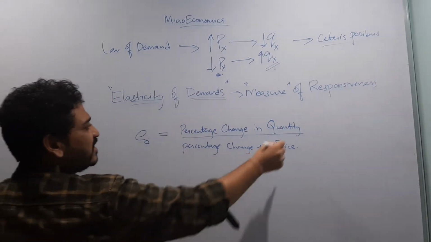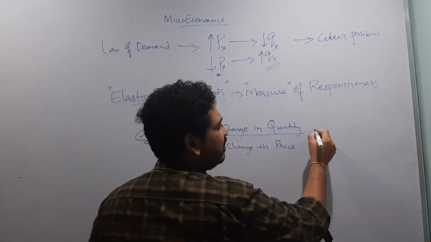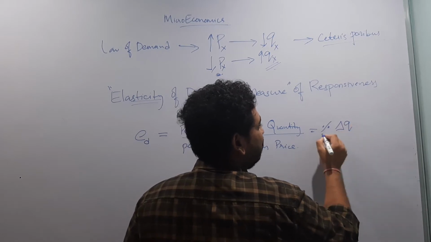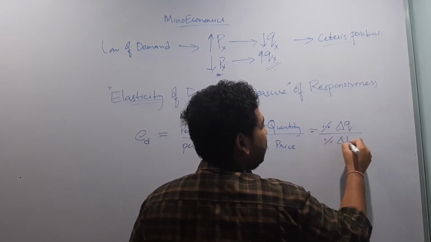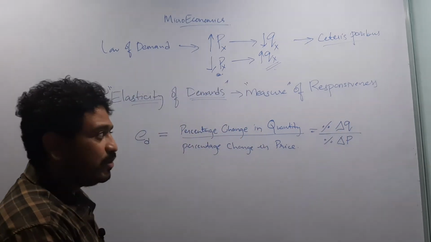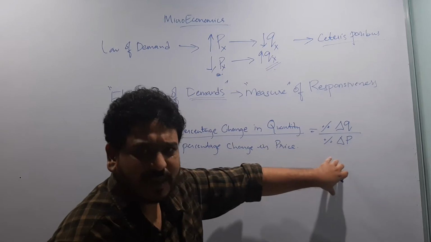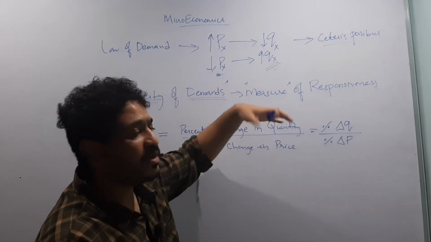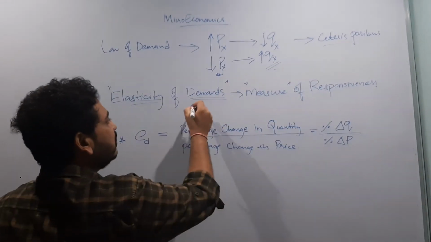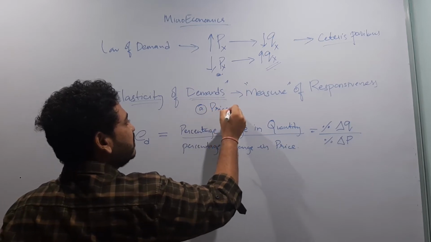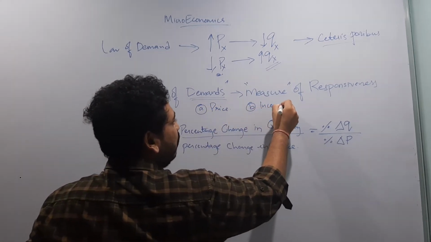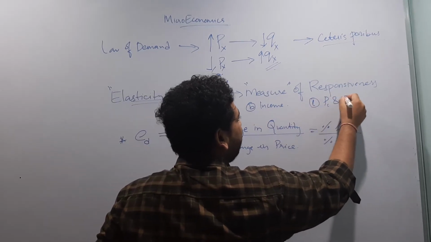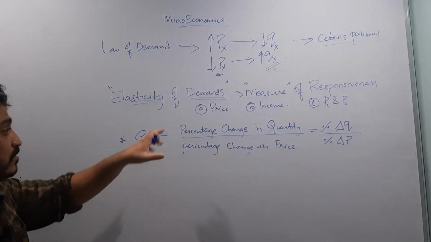Let us look at this percentage change with the help of an example. I hope you now know what elasticity of demand is. It measures the responsiveness of the consumer to various indicators: the price of the commodity, the income of the consumer, and the price of complements and substitutes, or related goods.